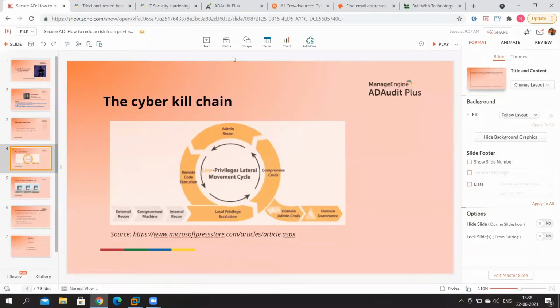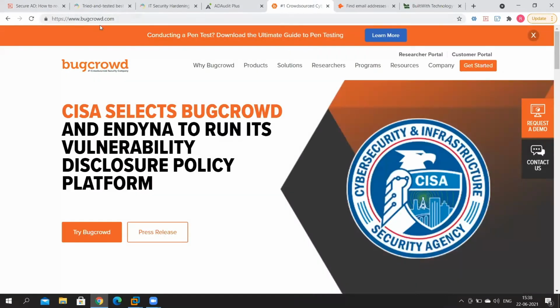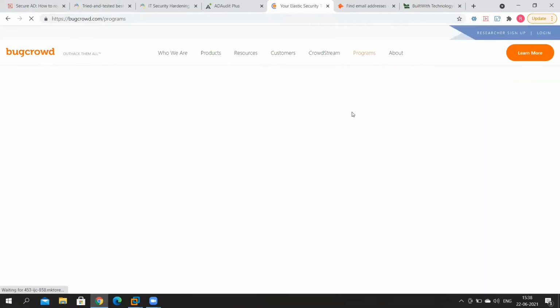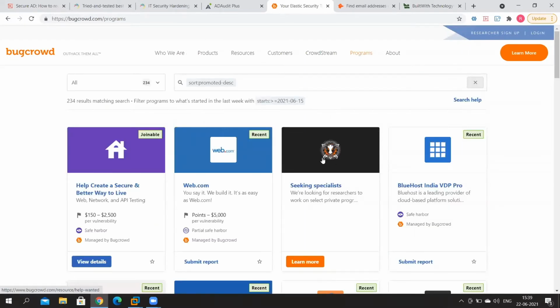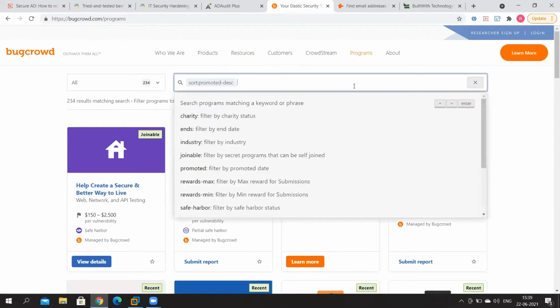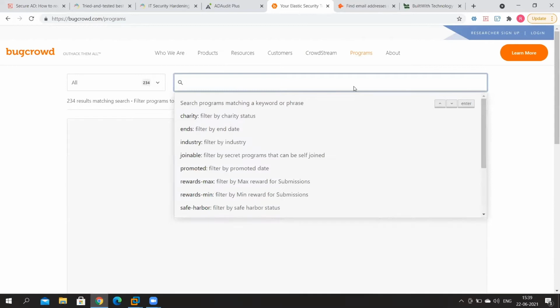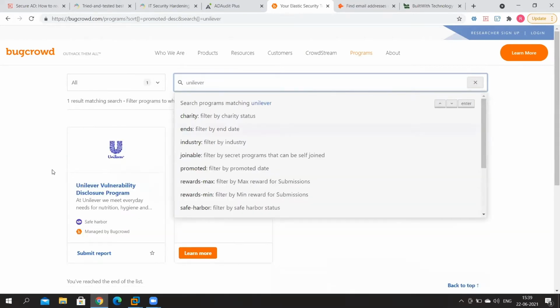So if you go over to this website called bugcrowd.com, that's the URL, bugcrowd.com. Here, let me just go into programs. You'll find several organizations that run programs and are willing to find vulnerabilities through ethical hackers before a real attacker actually strikes the organization. One of the companies on Bugcrowd is Unilever. So let me just show that to you right now.